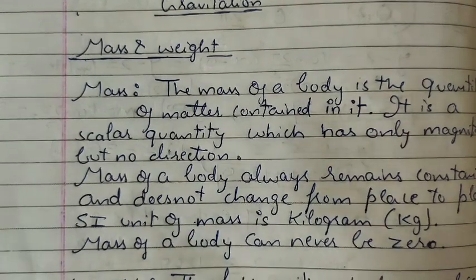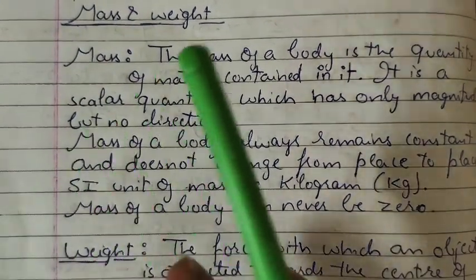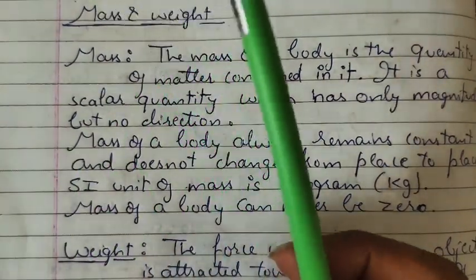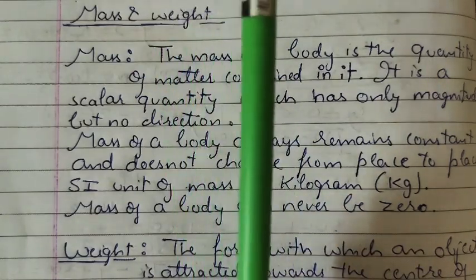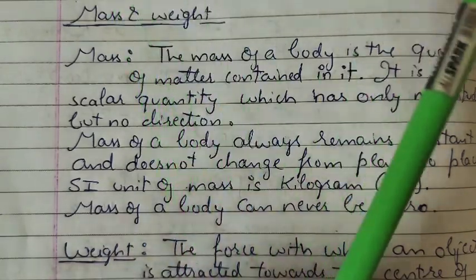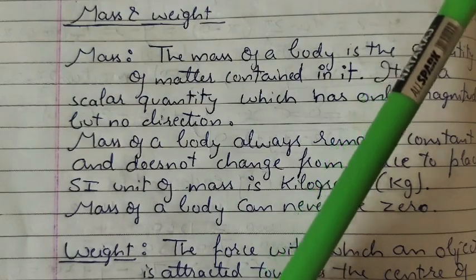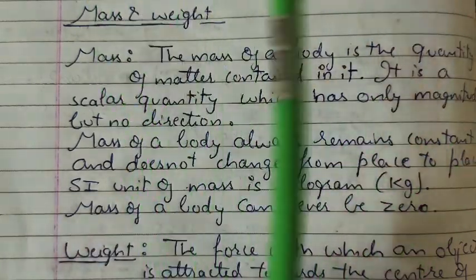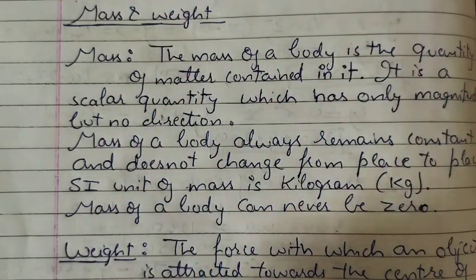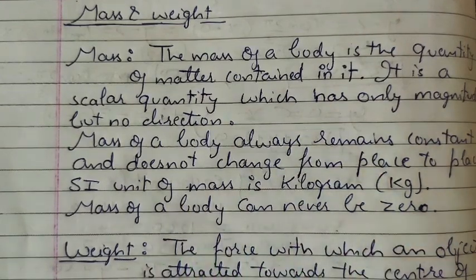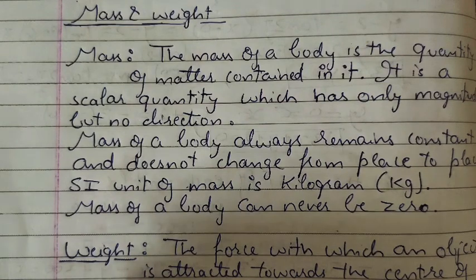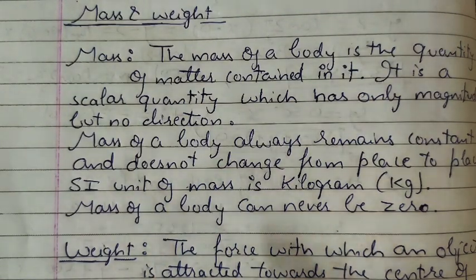Mass of a body remains constant and does not change from place to place. If I take this pen to the moon, its mass will remain the same. If I take this pen to Kanyakumari, its mass will remain the same. So it does not vary from place to place, right? The SI unit of mass is kg, kilogram, and the mass of a body can never be zero. If someone says the mass of a body is zero, that is not possible, right?